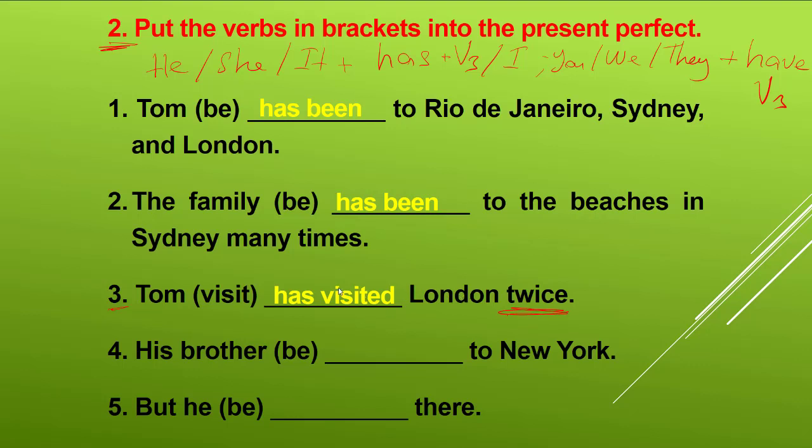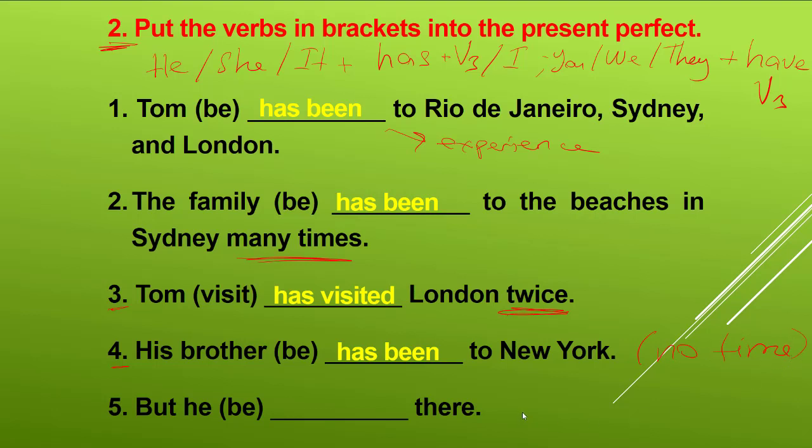That's why we should use it here also. Okay, and then here they are talking about experience. And then 4, his brother has been to New York, has been to, because there is no time. Okay, no time.